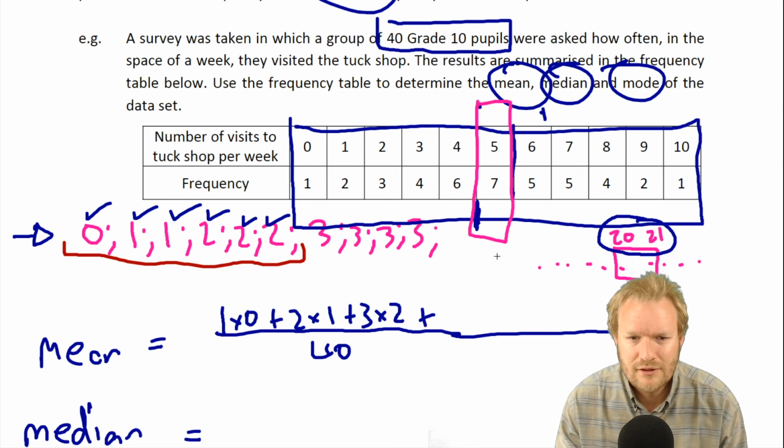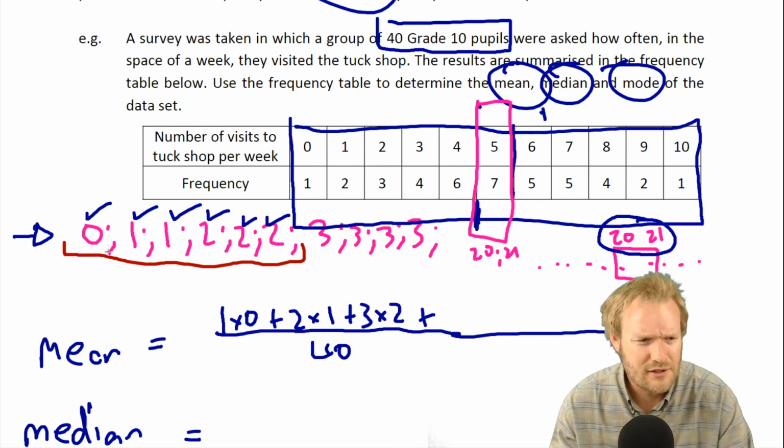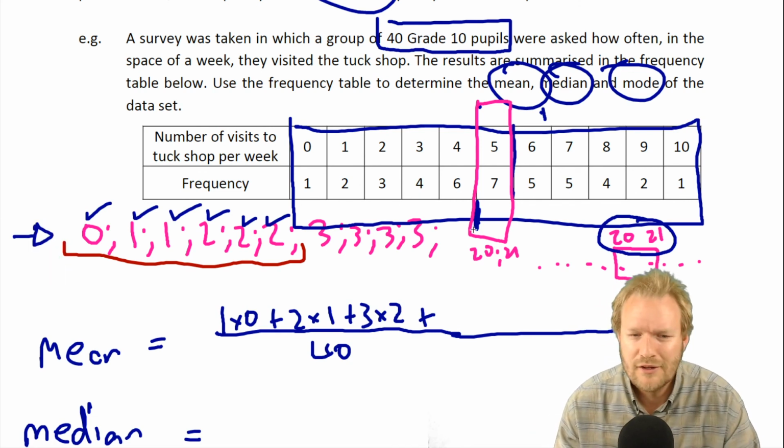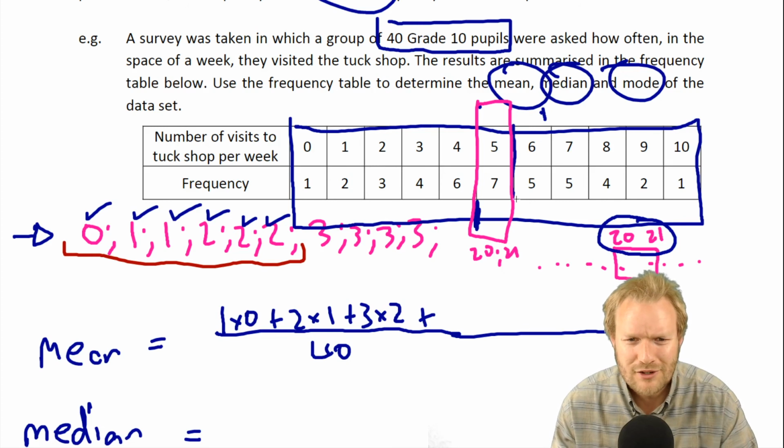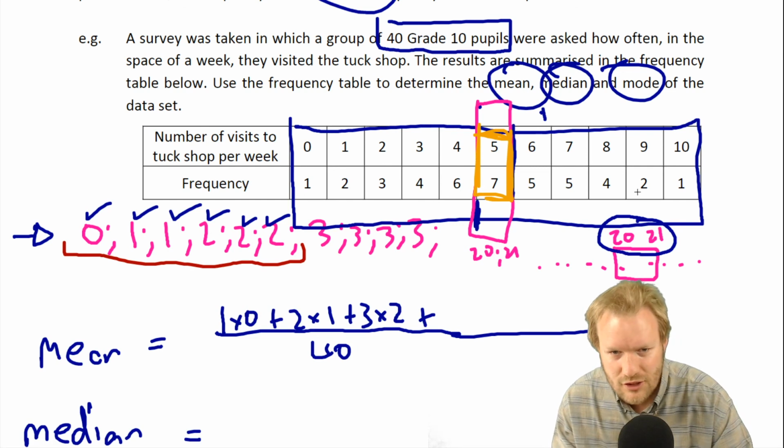Are 20 and 21 in there? Okay, I think that it is. So 20 and 21, if you wrote this all out in order, would be sitting somewhere over here, because if we went into the middle, that would be in the middle.